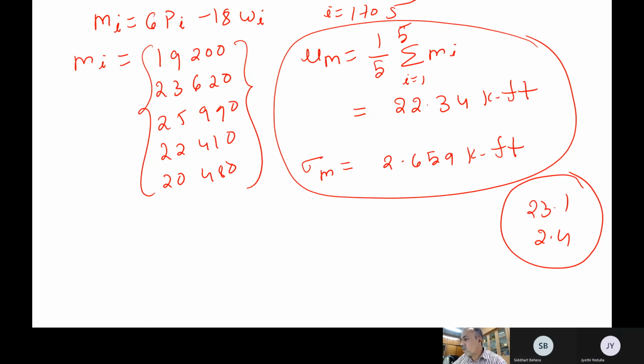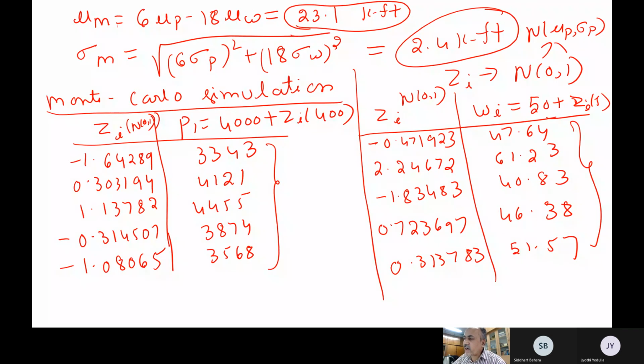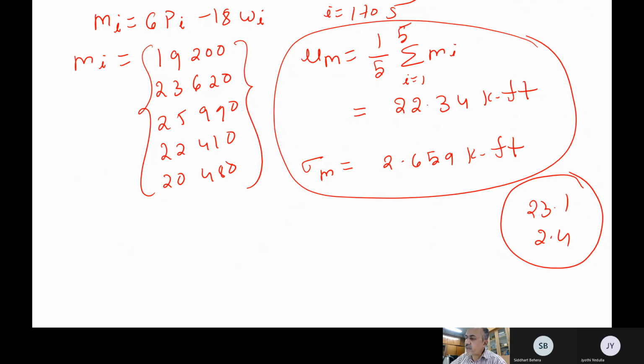22.34 versus 23.1. But here we have not done anything; we just generated random numbers in the computer and solved numerically. If you want to get the exact value, what do we have to do? I want to converge to this one. Right now, how many samples have we generated? Only 5. If you want more accuracy, you have to increase the number of samples.